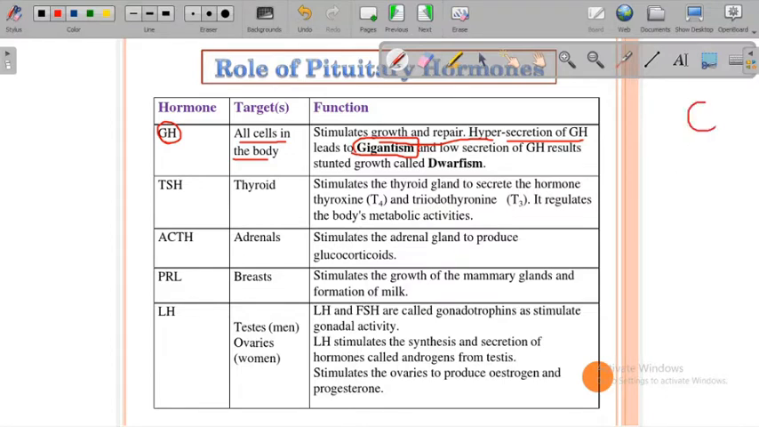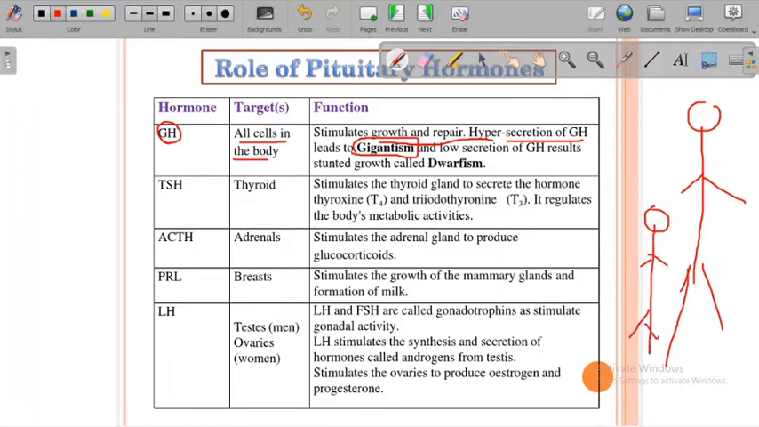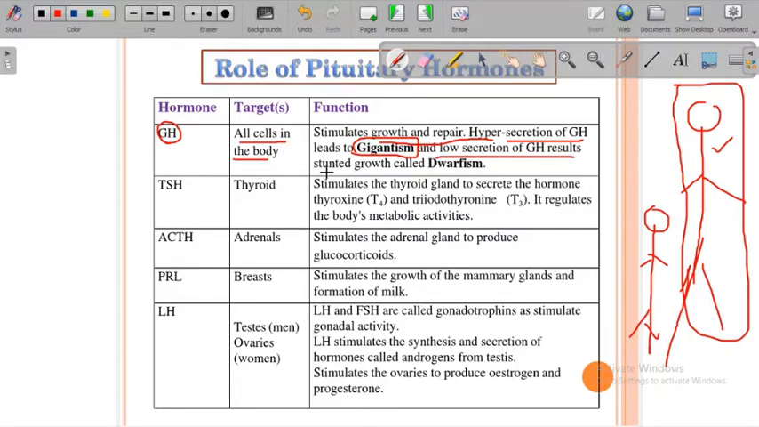If you see very excessive height of a person, very tall, if we compare with the average person, they are very tall. These people are generally affected with excessive secretion of growth hormone. That's why we call that disorder gigantism. And low secretion of growth hormone results in stunted growth called dwarfism.